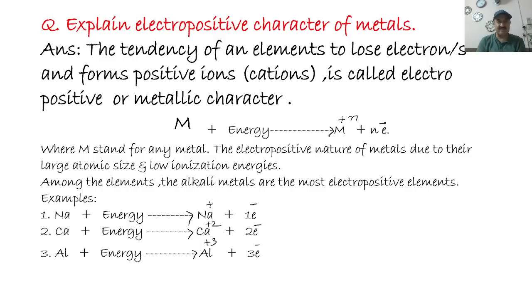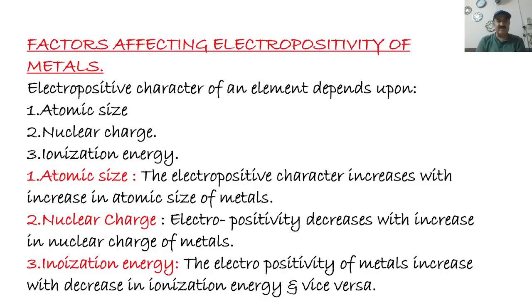Now, what are the factors which affect electropositivity or the metallic character of metals? The electropositive character of an element depends upon these factors: number 1, atomic size; number 2, nuclear charge; and number 3, ionization energy. First, atomic size: the electropositive character increases with an increase in the atomic size of metals.